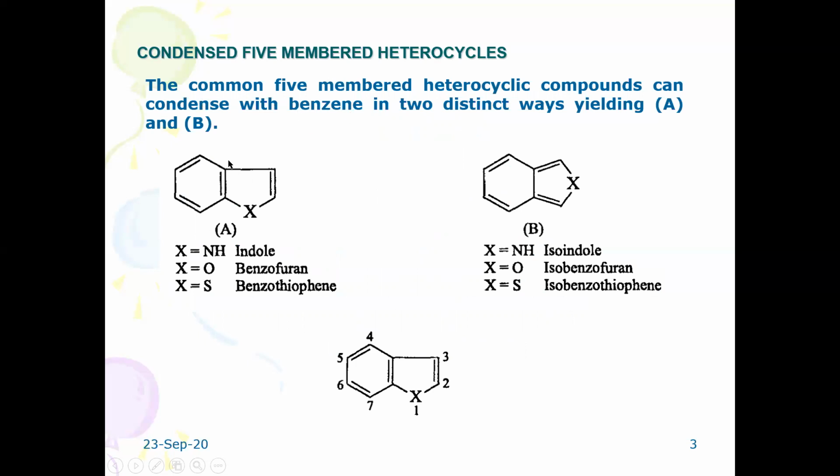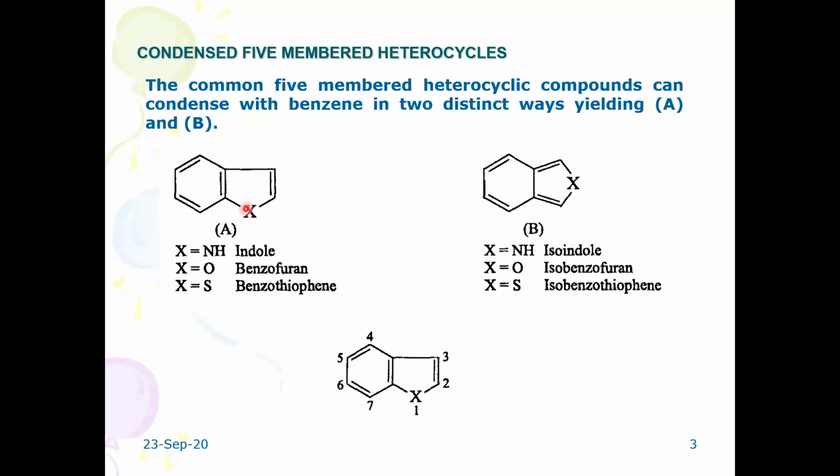You can see this is the heterocyclic moiety, where this is the 5-membered ring. It is fused with the benzene nucleus. That's why it is called a fused 5-membered heterocycle. Most commonly they fuse with the benzene nucleus.